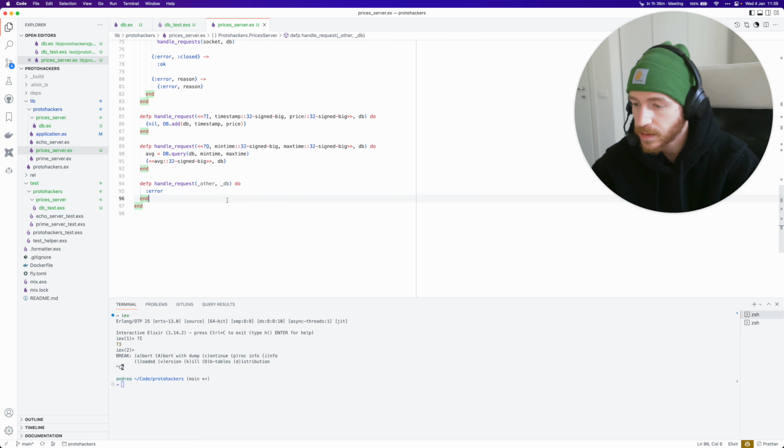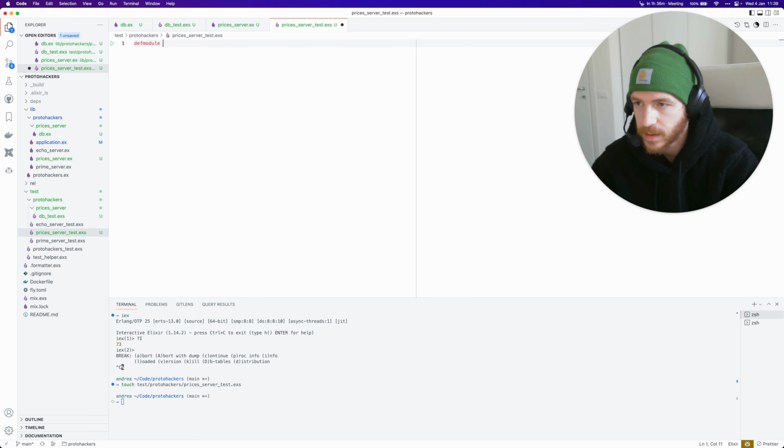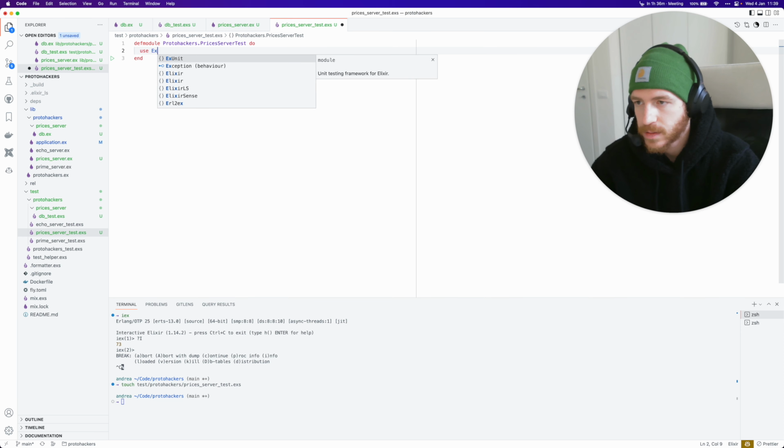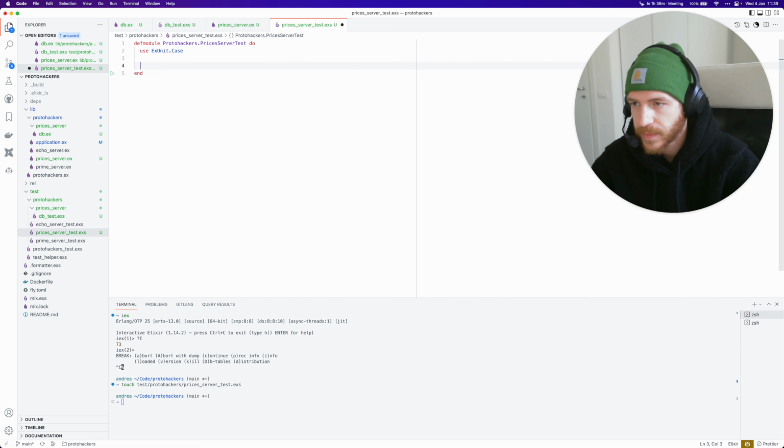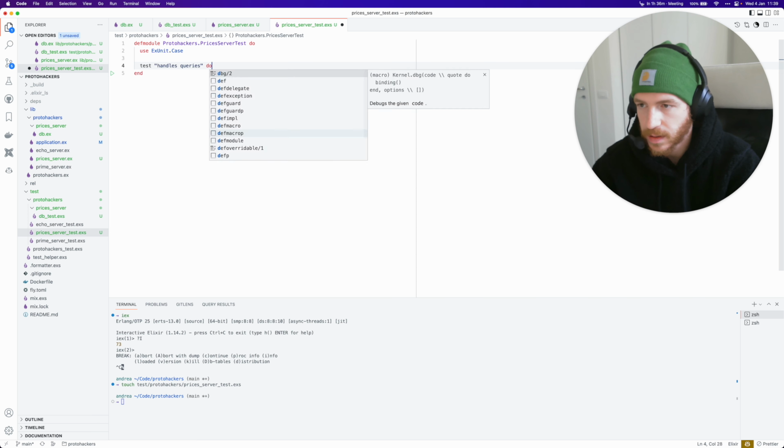Okay, so let's maybe write a test for this. I'm going to create proto_hackers prices_server_test.exs. All right, and I'm going to say defmodule ProtoHackers.PricesServerTest, use ExUnit.Case, and we say test handles queries, something like this.